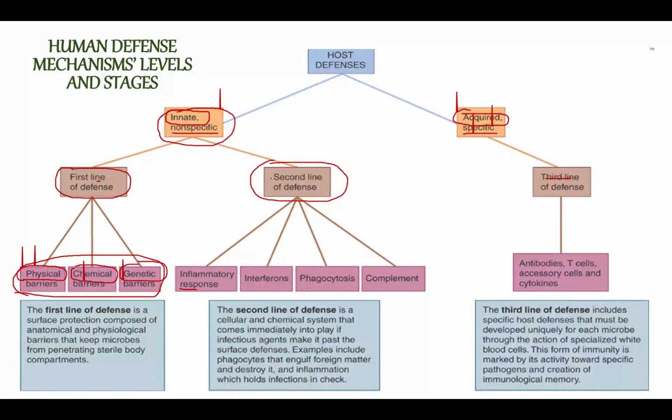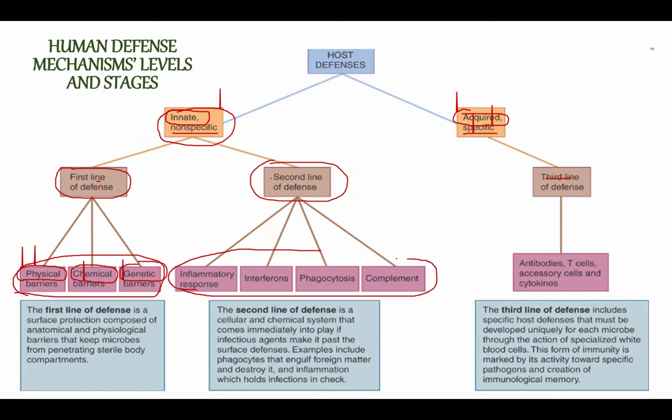And there will be phagocytosis, for example, many white blood cells like neutrophils and macrophages have the ability to phagocytose, to eat, to destroy bacteria. And the complement system, there are some proteins that work together to destroy bacterial cells. So this is part of the second line of defense.